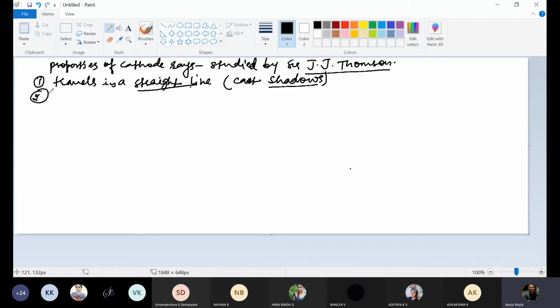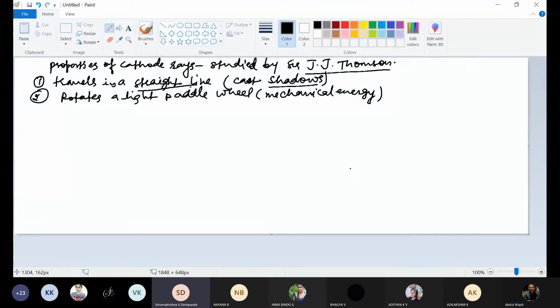Then the second property: cathode rays rotate a light paddle wheel. What does it mean? It means cathode rays have mechanical energy. Sir, these rays have some particles which make the wheel spin? Yes, that is the meaning. Mechanical energy is there, that's why it can work on that light paddle wheel, and the paddle wheel will start rotating.